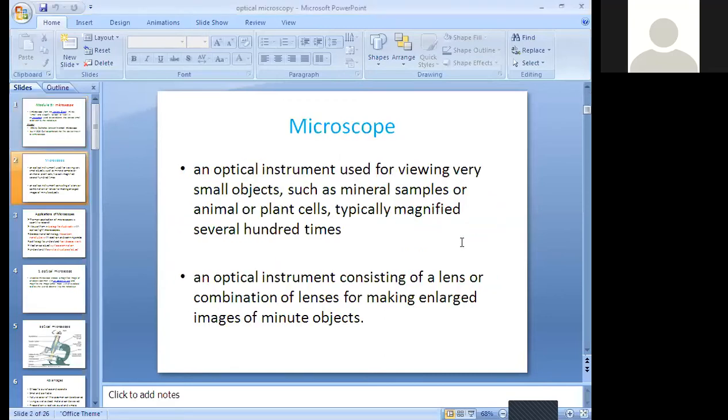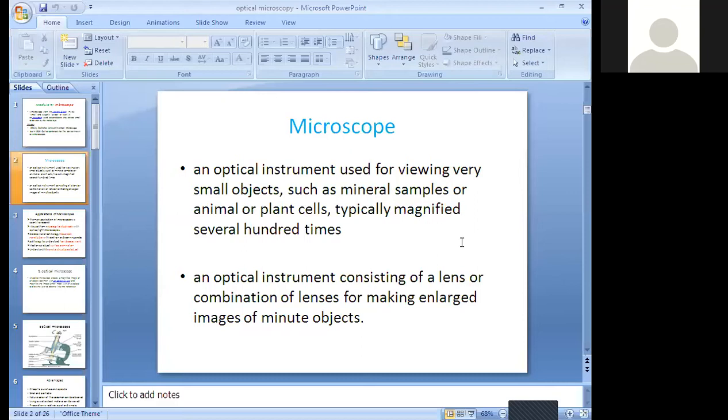Definition of the microscope: a microscope is an optical instrument used for viewing very small objects such as mineral samples, animal samples or plant cell samples, typically magnified several hundred times. I think this is the best definition; it covers everything.